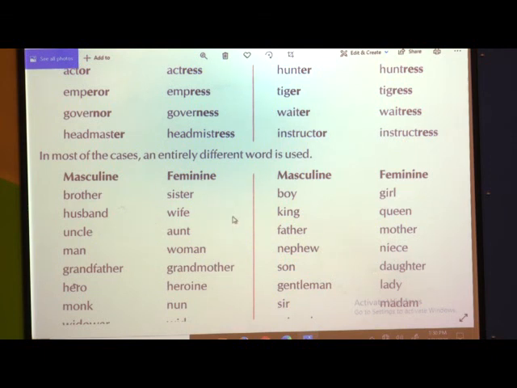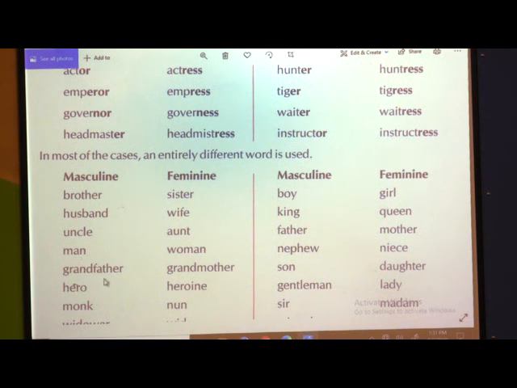For this you have to learn these masculine and feminine genders by heart, because these are totally different words. If you see brother, you do not say brotheress or brotherness. You use a different word, that is sister. Brother, sister; sister is the feminine form. Husband, wife, uncle, aunt,